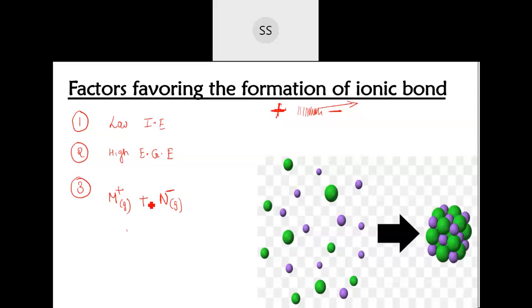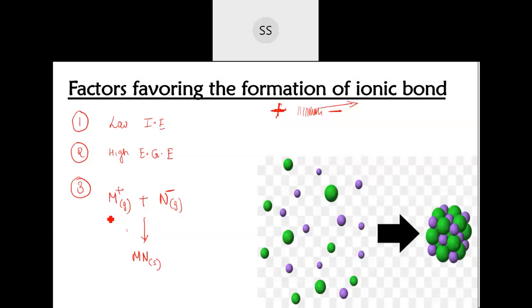When these two combine together to form a solid compound, how much energy is released to form 1 mole of this ionic compound? When 1 mole of cation combines with 1 mole of anion to form 1 mole of ionic compound, whatever amount of energy is released, that itself is called lattice enthalpy.